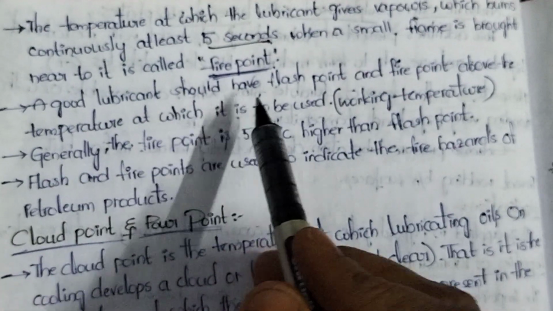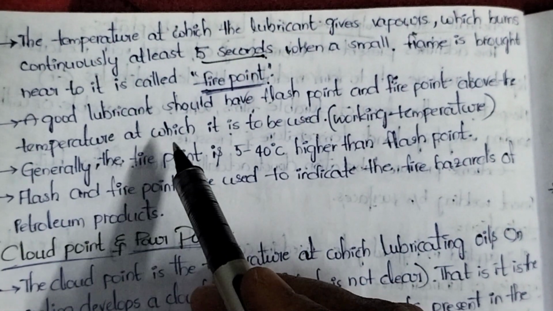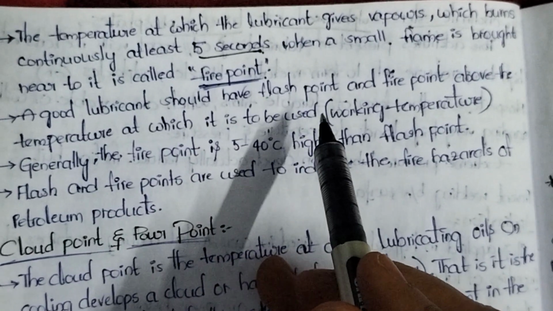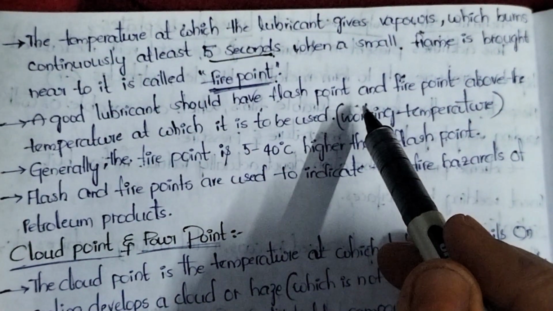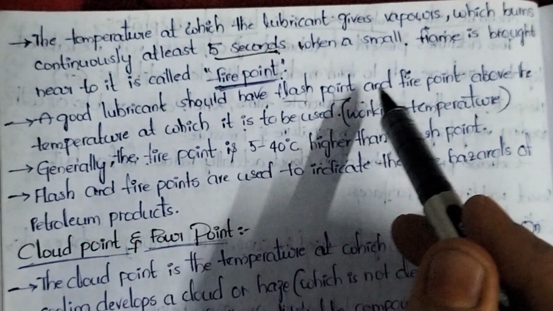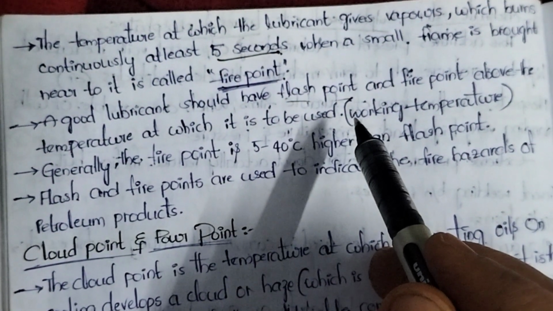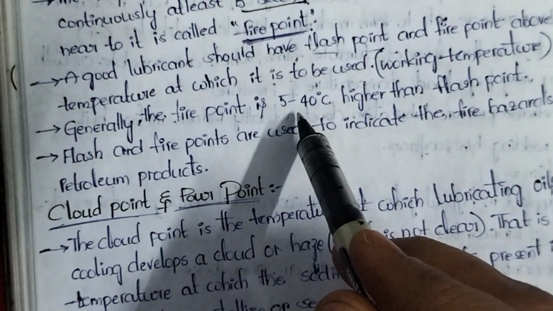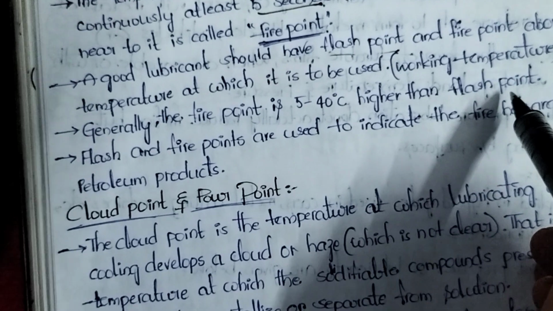Look into the next important points. A good lubricant should have flash point and fire point above the working temperature at which it is to be used, to avoid fire accidents. Next, generally the fire point is 5 to 40% higher than the flash point.